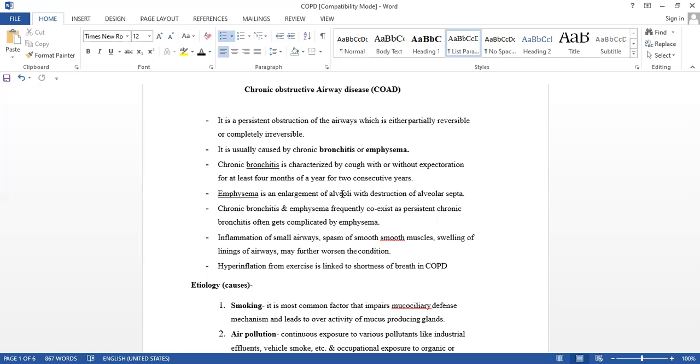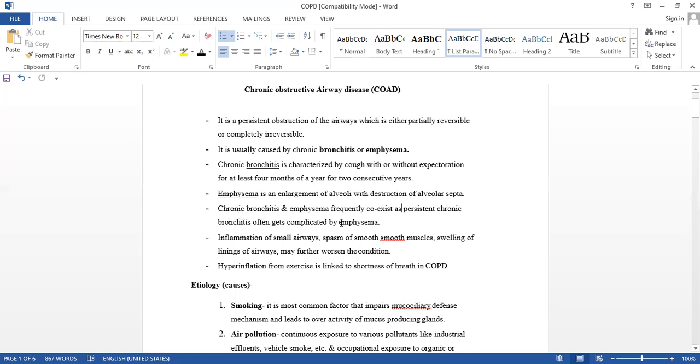We saw this in the respiratory tract in human anatomy and physiology. So emphysema means enlargement of the alveoli, the size increases, with destruction of the alveolar septa.